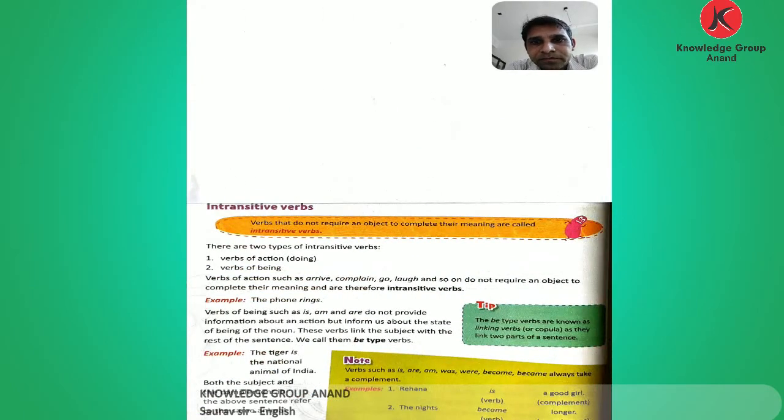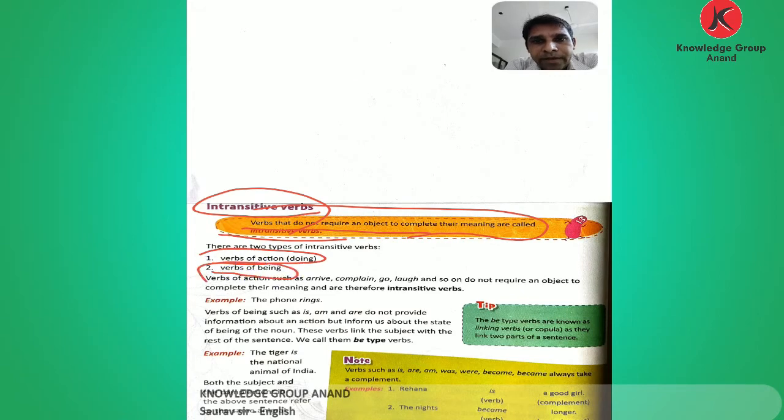Now comes the intransitive verb. Verbs that do not require an object to complete their meaning are called intransitive verbs. Intransitive verbs do not require any type of object. In intransitive verbs there are two parts: verb of action and verb of being.